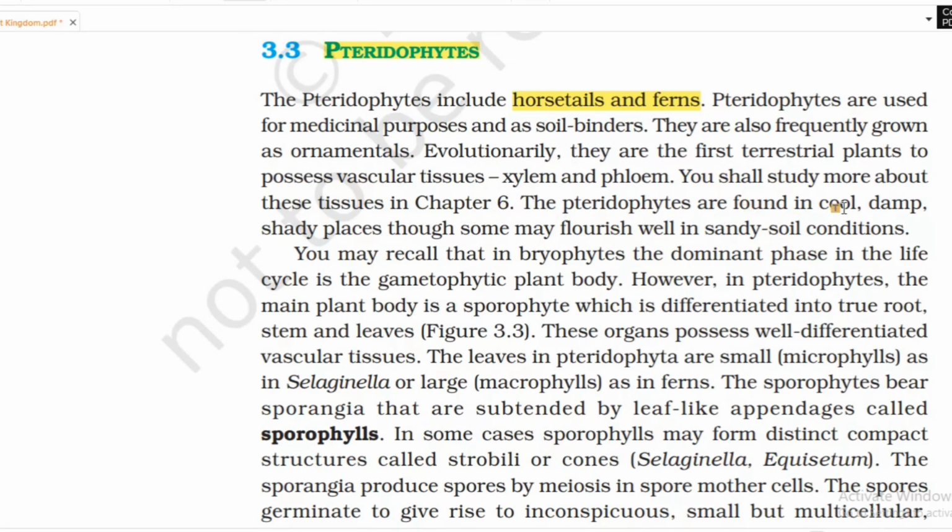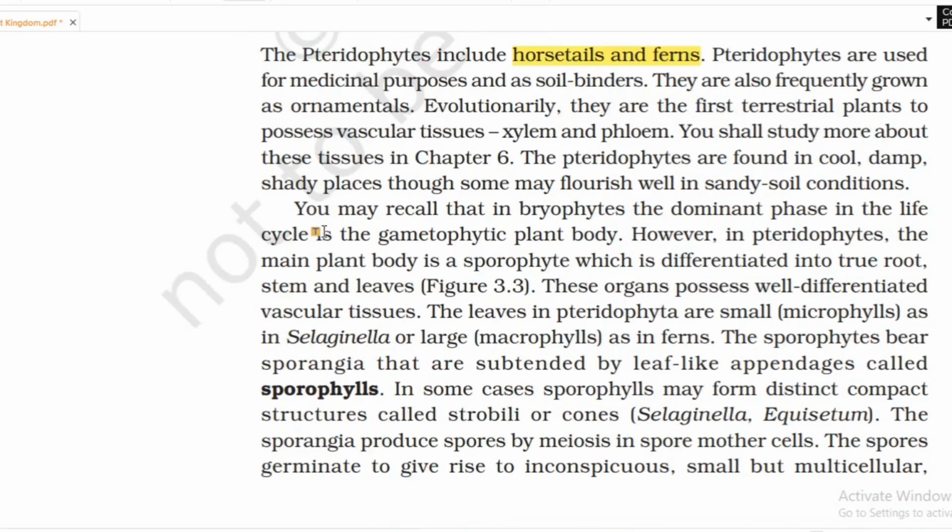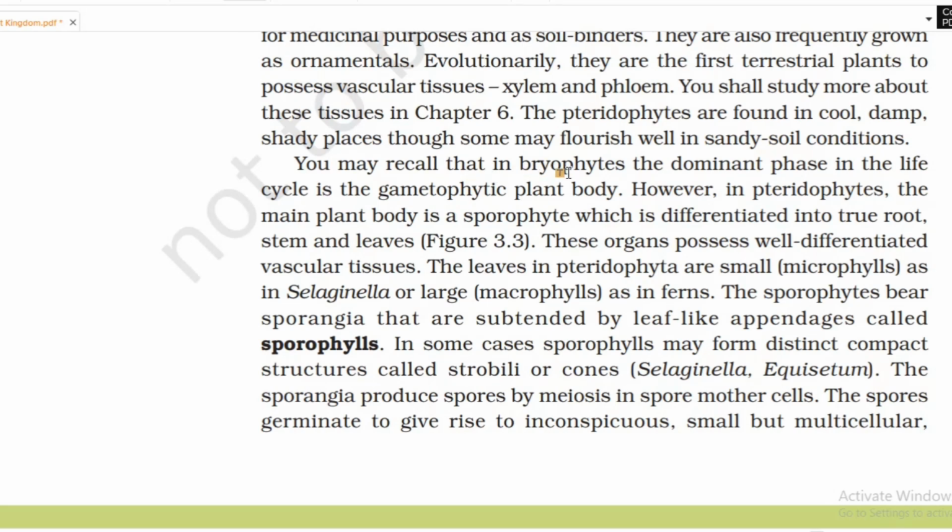The pteridophytes are found in cool, damp, shady places, though some may flourish well in sandy soil conditions also. You may recall that in bryophytes, the dominant phase in the life cycle is the gametophytic plant body. However, in pteridophytes, the main plant body is a sporophyte, which is differentiated into true roots, stem, and leaves. These organs possess well-differentiated vascular tissues.